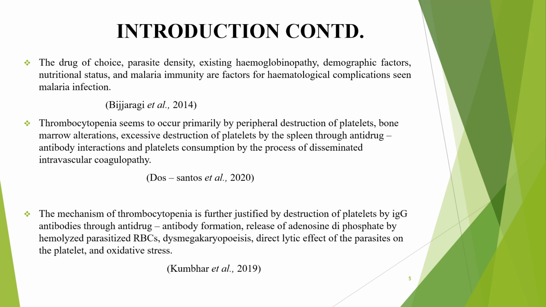And the mechanism of thrombocytopenia is further justified by destruction of platelets by IgG antibody through anti-drug antibody formation, and release of adenosine diphosphate by hemolyzed parasitized red blood cells. When the parasite invades the red blood cell, it lyses and destroys the red blood cell, and in the process adenosine diphosphate is released. Others are impaired megakaryopoiesis, direct lytic effect of the parasite on the platelet, and oxidative stress.